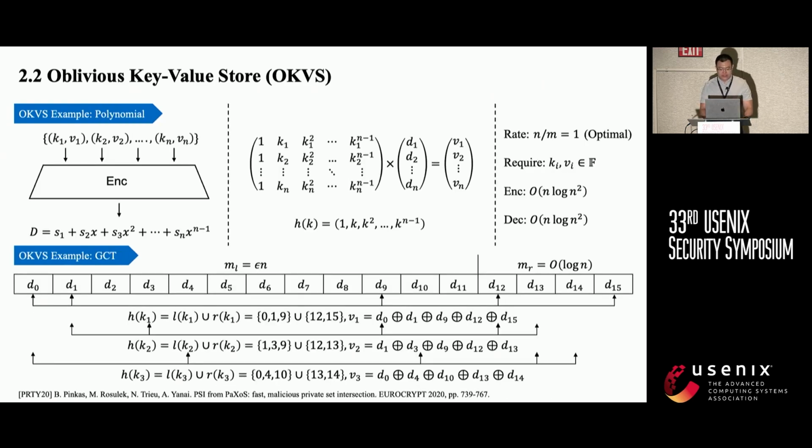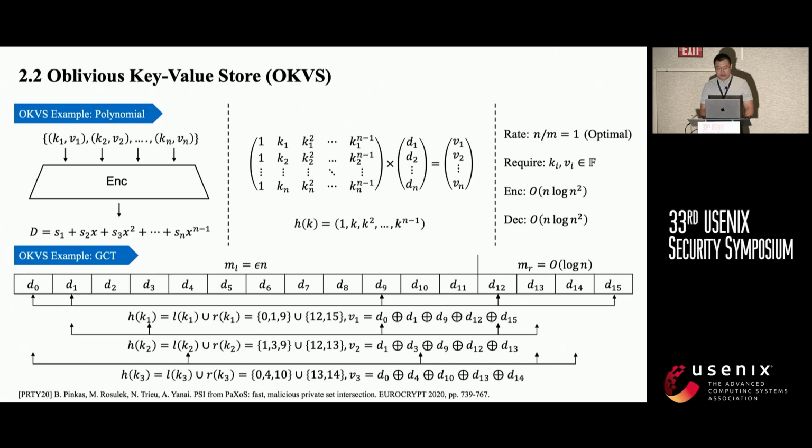A typical OKVS example is a polynomial. That is, the encoding result is a polynomial interpolation of a given key value map. In polynomial OKVS, we can define H as k to the 0, k to the 1, k to the 2, up to k to the n minus 1 to solve the linear system. So the rate is optimal. That is, it requires all Ki and Vi to be in the same field, and it is not that efficient to encode and decode.